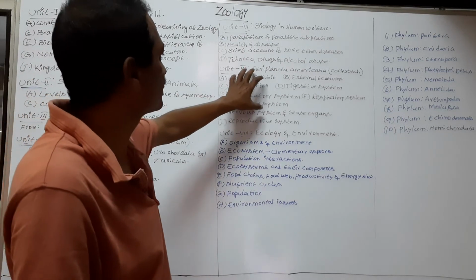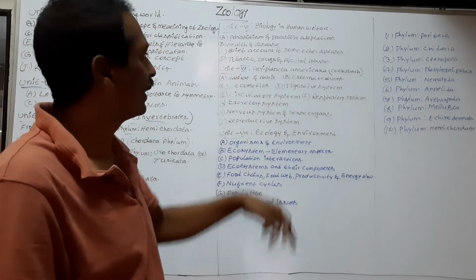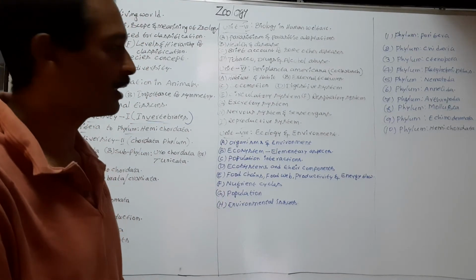So these are the topics of Unit 7, Periplaneta americana or cockroach.